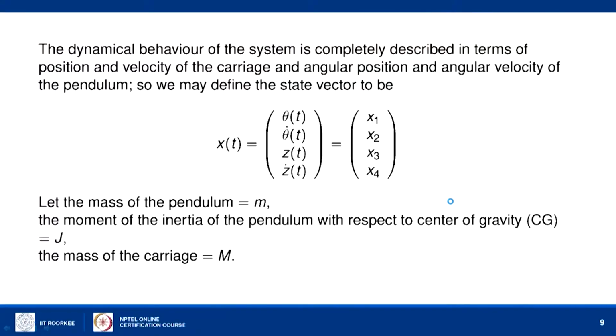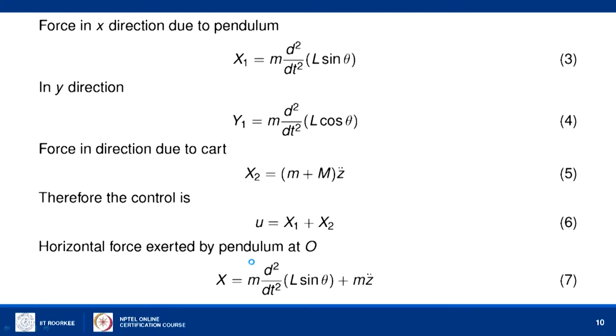Let us consider the 4 variables: theta is the angle, theta dot is the angular velocity, z is the displacement in the horizontal direction, z dot is the velocity in the horizontal direction. So, we call the 4 variables x1, x2, x3, x4. The mass of the pendulum is small m, and the mass of the carriage, the cart, is capital M.